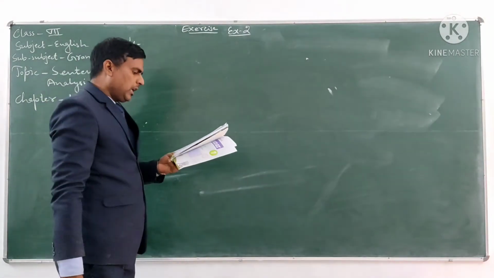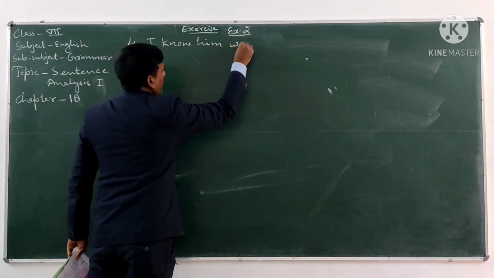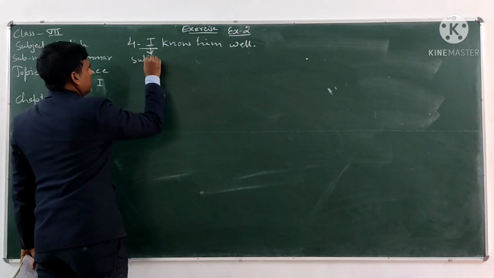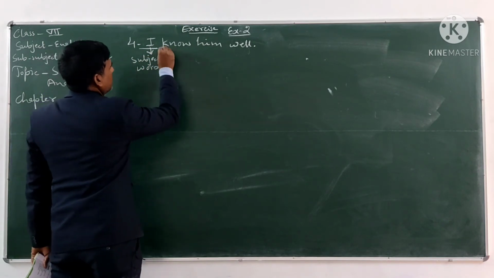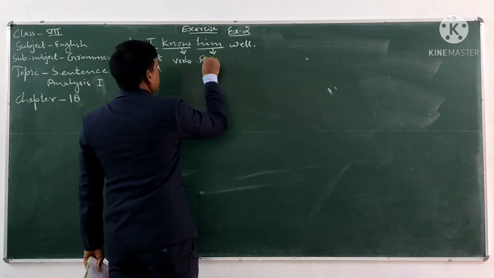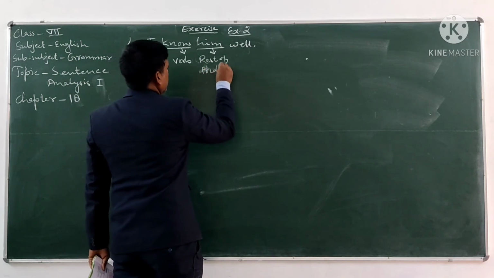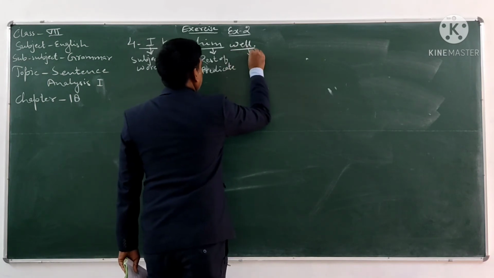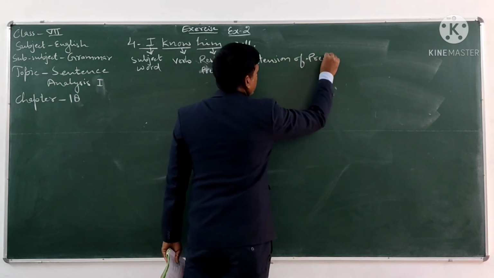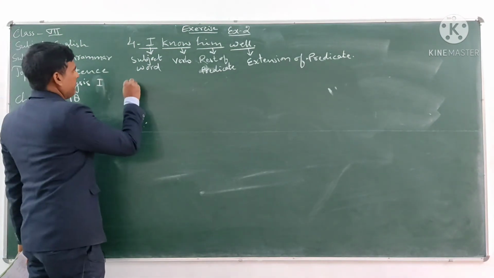Sentence number 4 is I know him well. In this sentence, I is the subject word, know is the verb, him is the rest of predicate, and well is the extension of predicate. Now see sentence number 5.